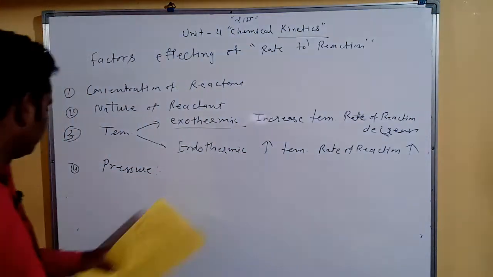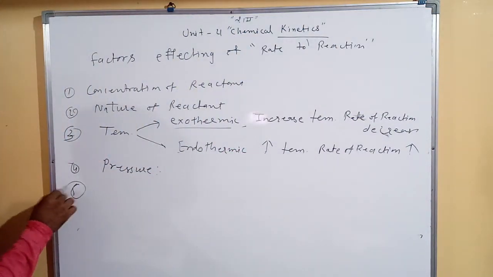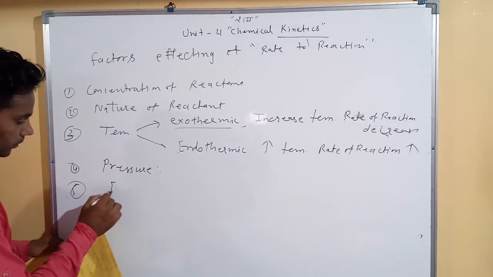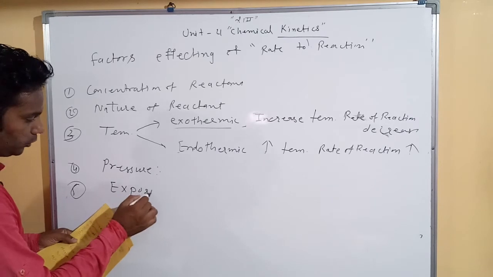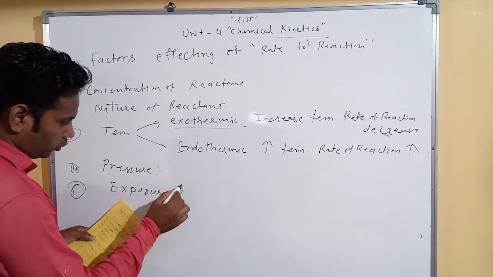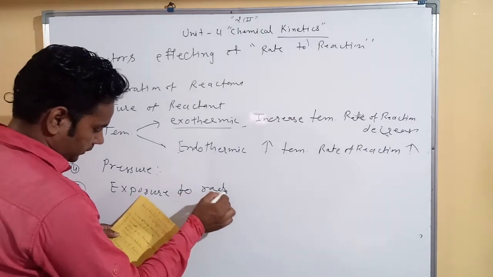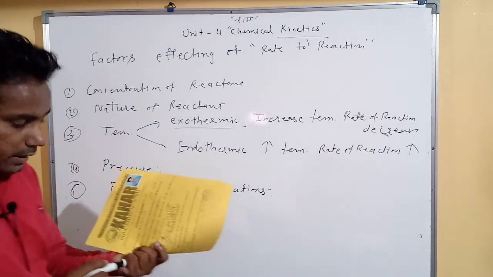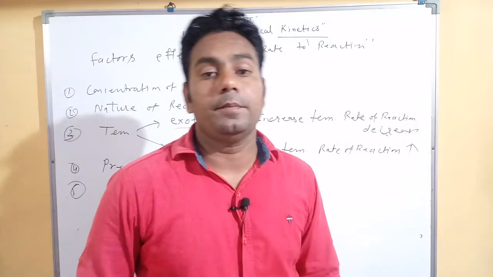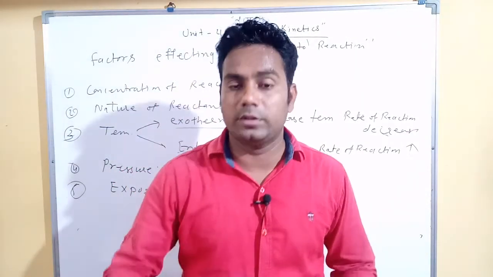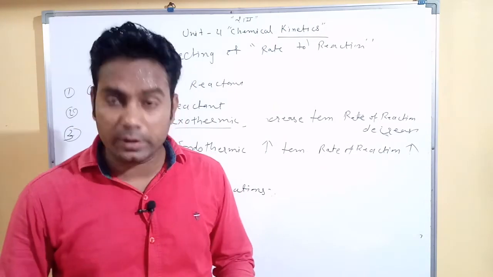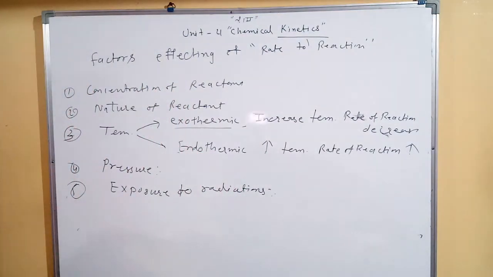Then fifth is exposure to radiation. Exposure to radiations happens in radioactive elements like uranium, radium, plutonium, etc. So these 5 are the affecting factors of rate of reaction.